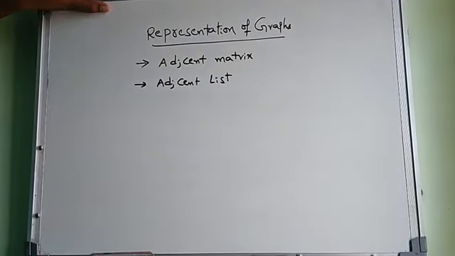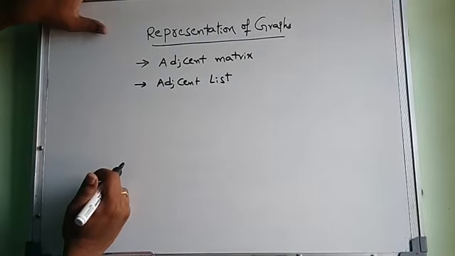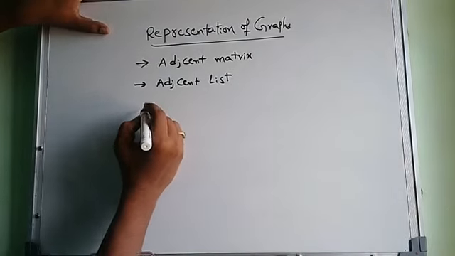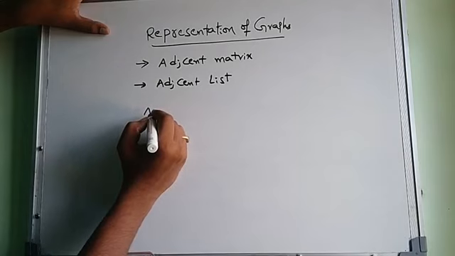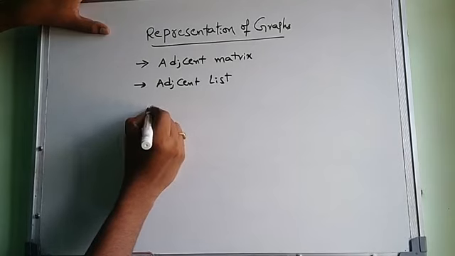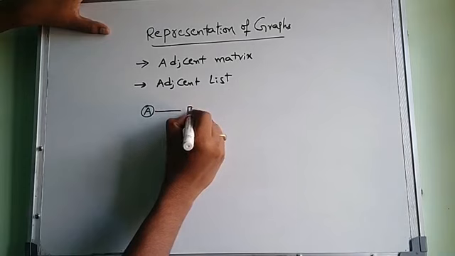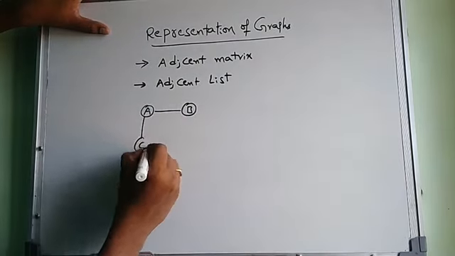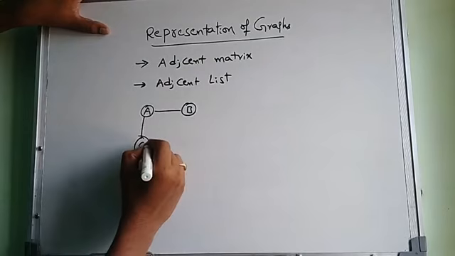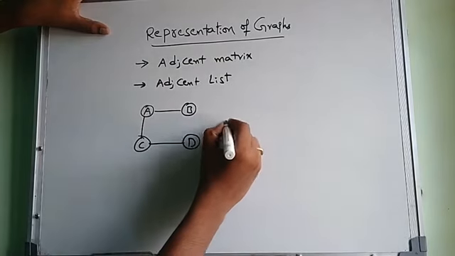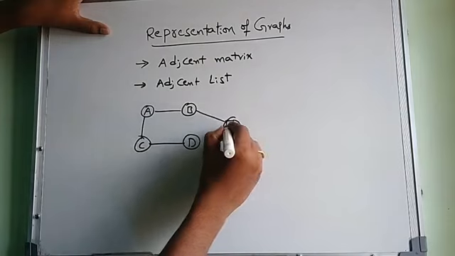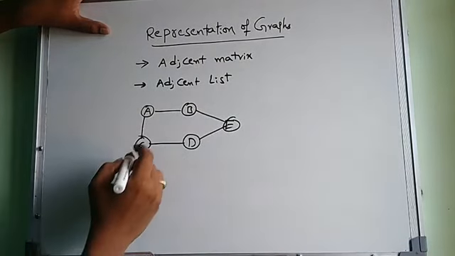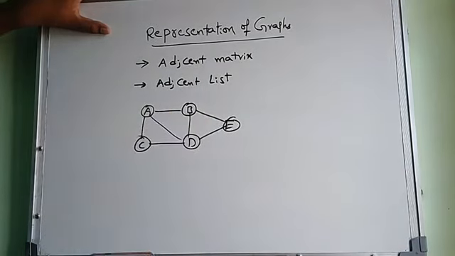So how to represent a graph using an adjacency matrix? Take the sample graph with vertices A, B, C, D, E. This is the graph.